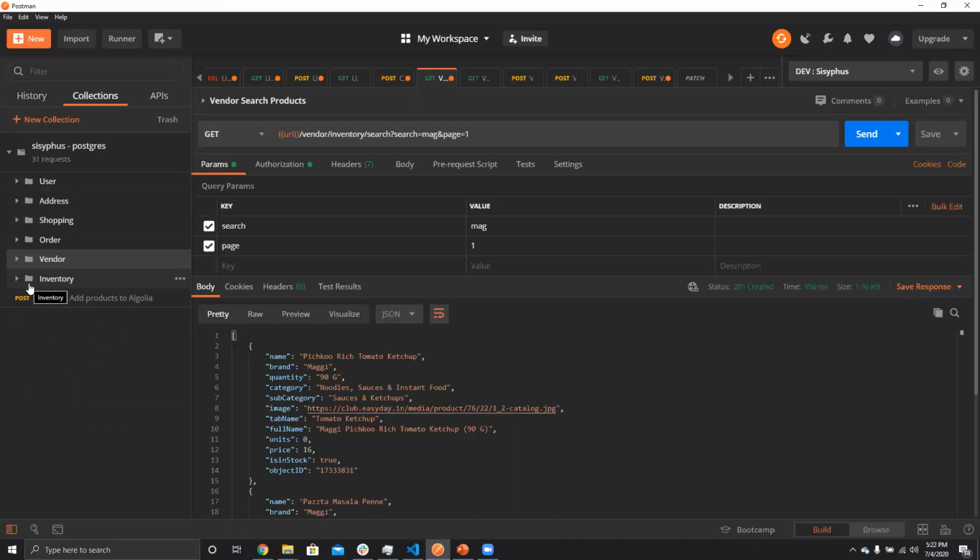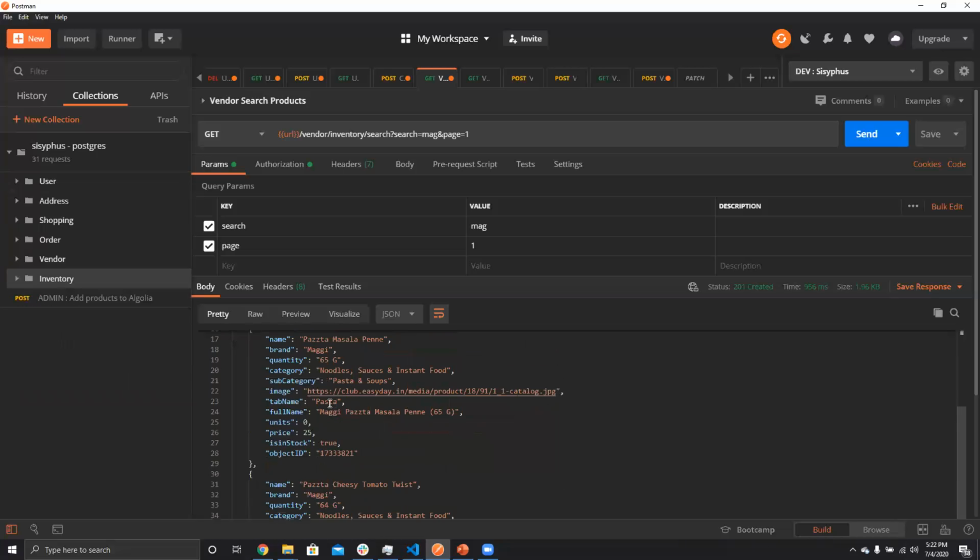But the domain is different, and the database management in the back is different for the vendor and for the user. The vendor can add any of the products already listed on our website to his own inventory, as the one providing those products. And this is the admin route. As of now, we have 3,500 products stored in our online Algolia database. The products are listed as you can see here.